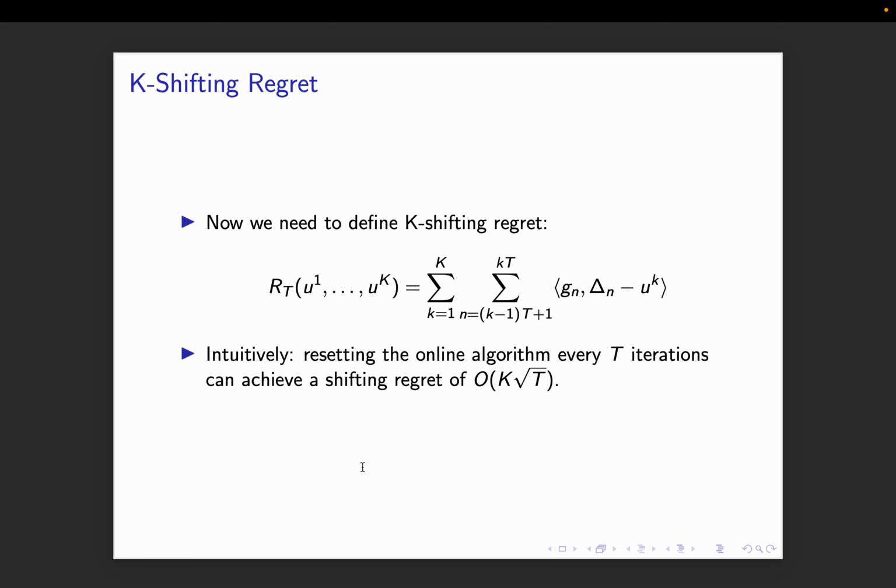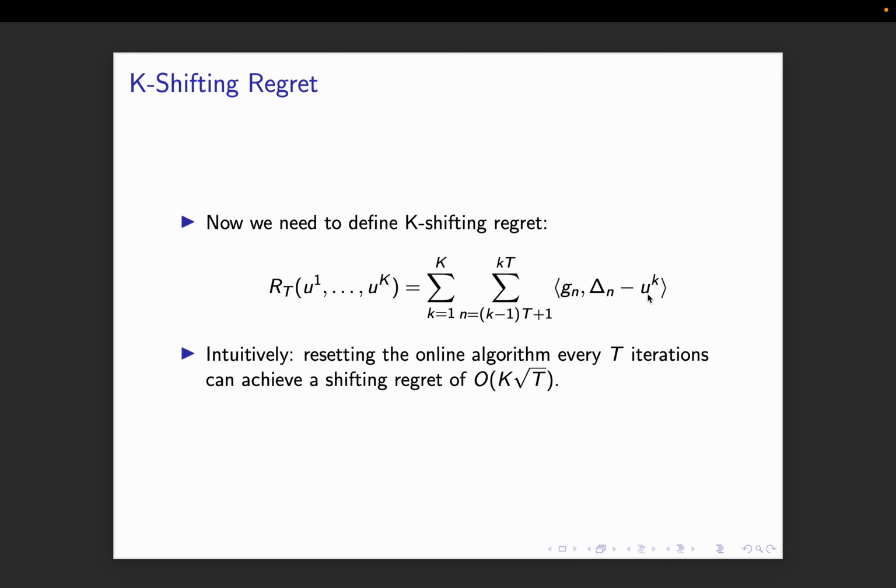So now we need to define this k-shifting regret. Now why do we need to define that? Because we are resetting our algorithm every t iterations, k times, right? So I need to be able to give some regret guarantee based on k. So what I have is the regret between gn and delta n minus u superscript k, where u superscript k is the minimizer in that kth bucket.